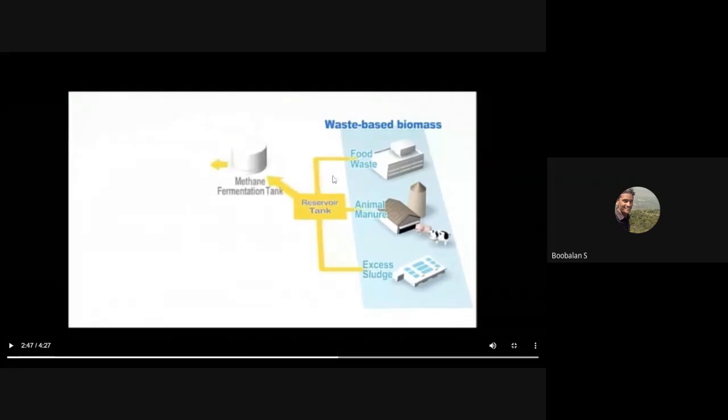If we have this type of cogeneration in our home, we are converting food waste and animal manure, right? The animal waste and excess sludge from companies and municipal waste, we are going to store in a reservoir tank. Now here, naturally, natural gas is going to be created, that is called methane, and maybe propane, right? Sometimes we do some chemical reactions over here, definitely we will get natural gas, and this is the flow, right?